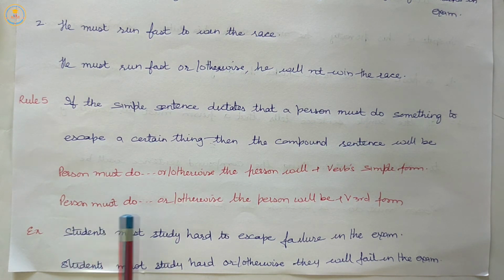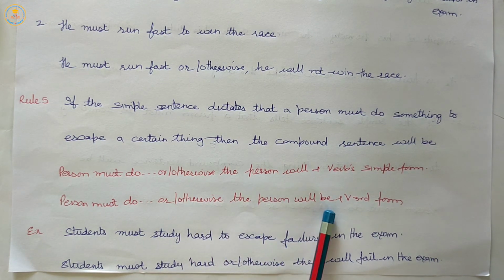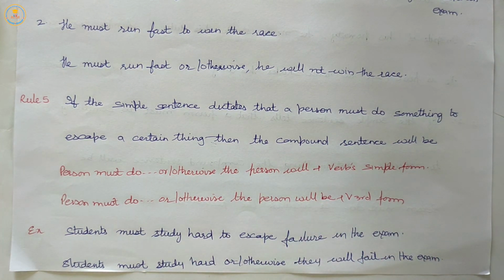Person must do plus or otherwise the person will be plus verb's third form.